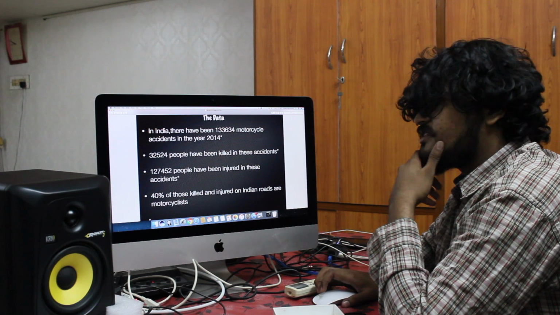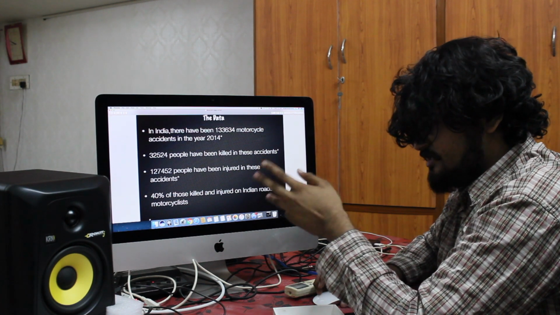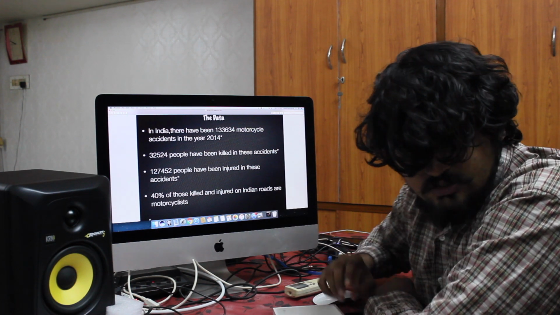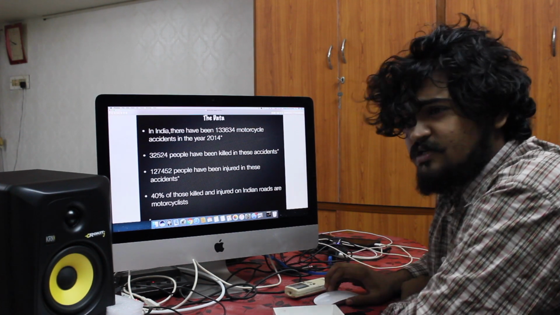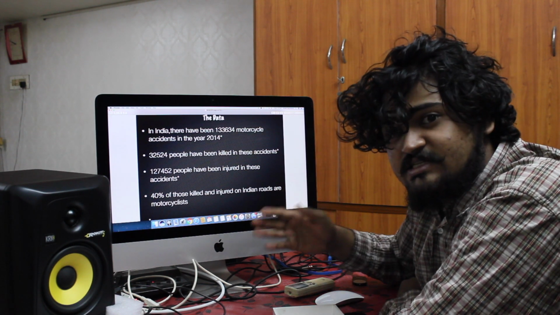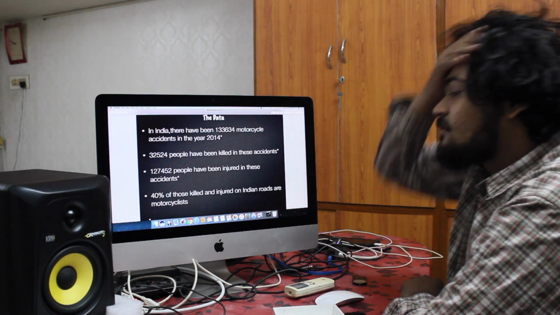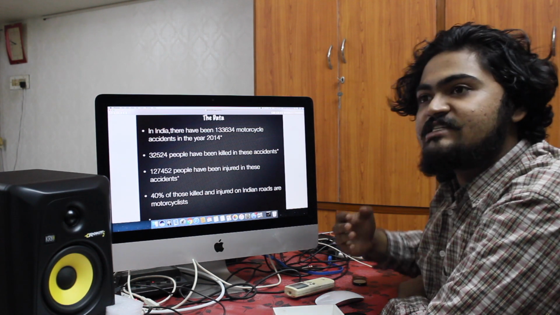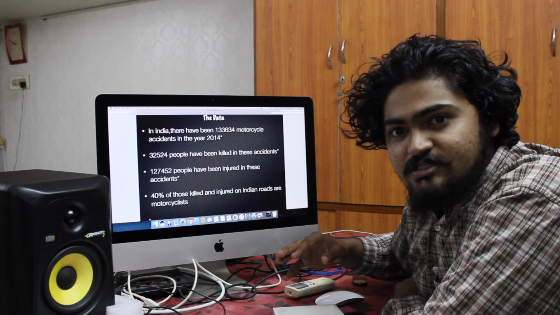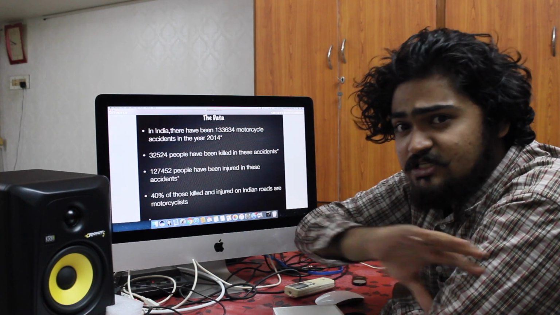In India, there have been 1,33,634 motorcycle accidents in the year 2014 alone. 32,524 people have been killed in these accidents in this very year. 1,27,452 people have been injured in these accidents. Now, these are not small numbers at all.